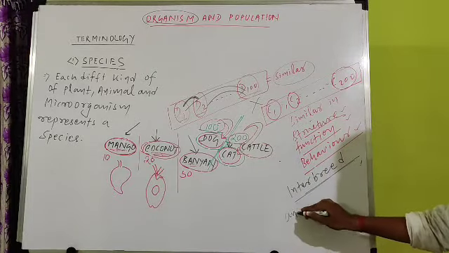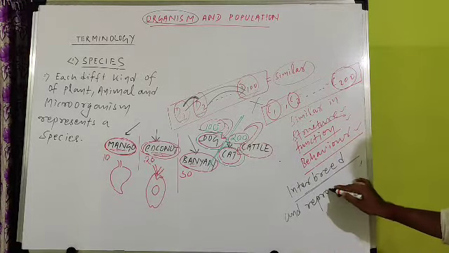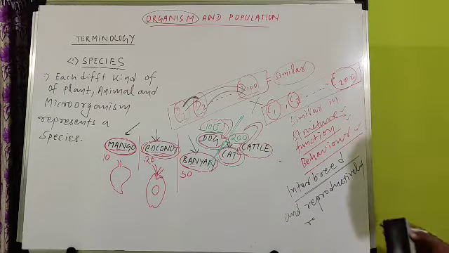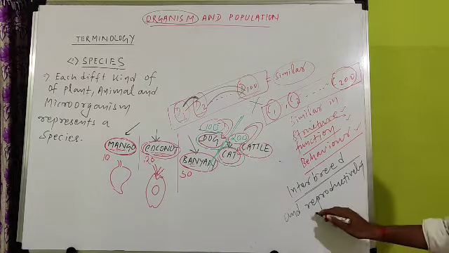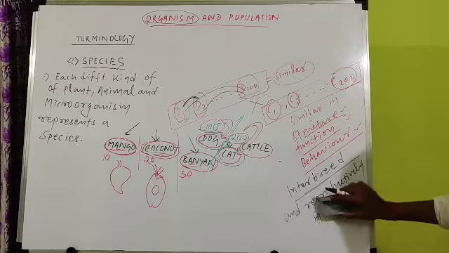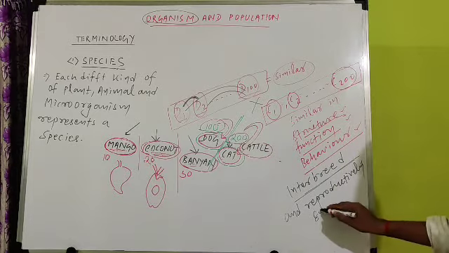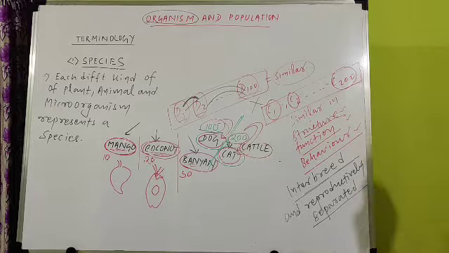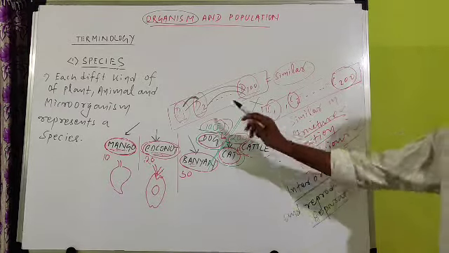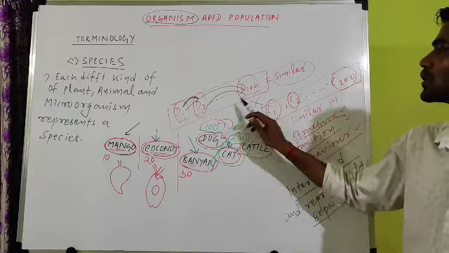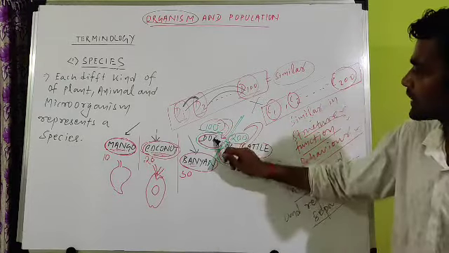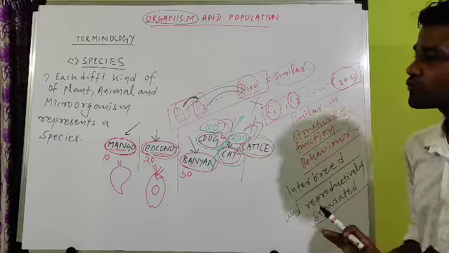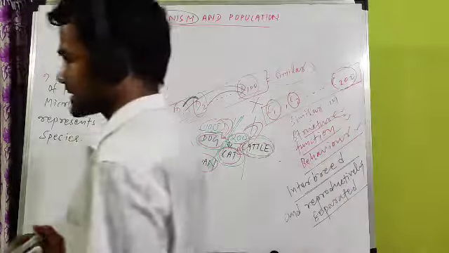And reproductively separated from other species, from other such groups. Reproductively separated means they cannot reproduce. So that's why they are separate. For example, dog cannot reproduce with cat, so dog and cat are separate. Dog cannot reproduce with cattle or cow, so dog and cattle are separate. So that's why reproductively separated. That is a species.